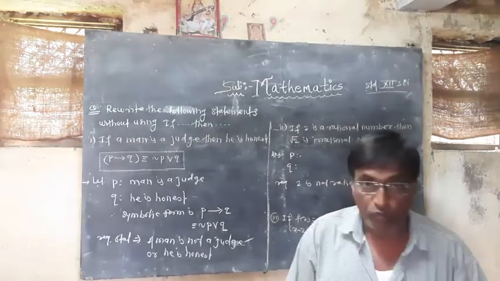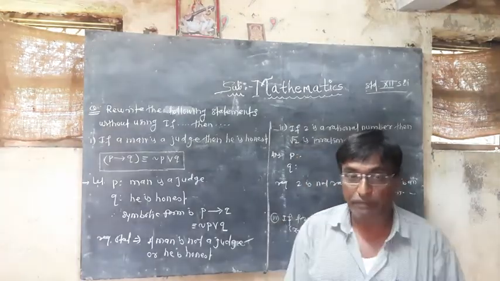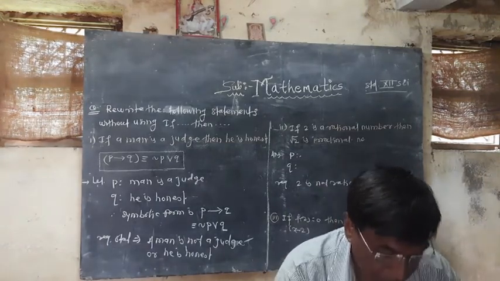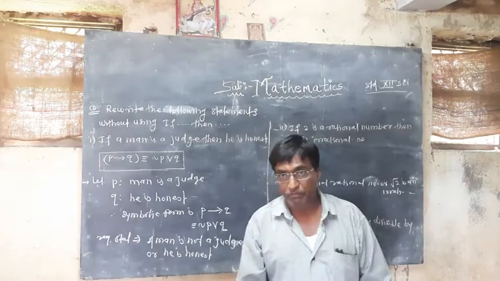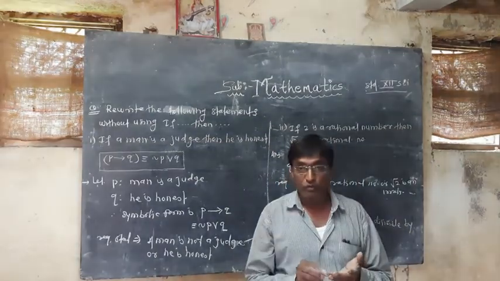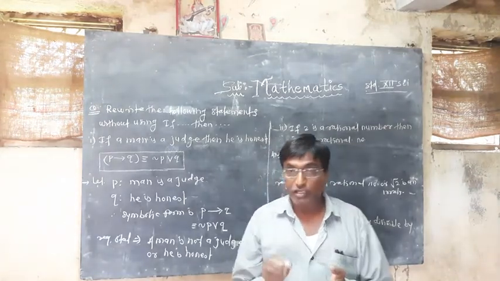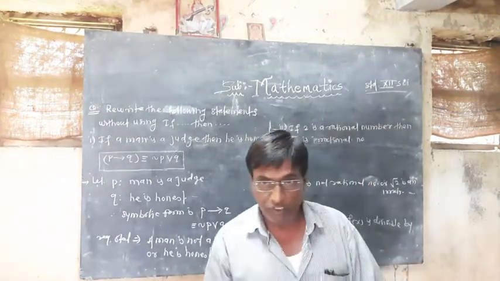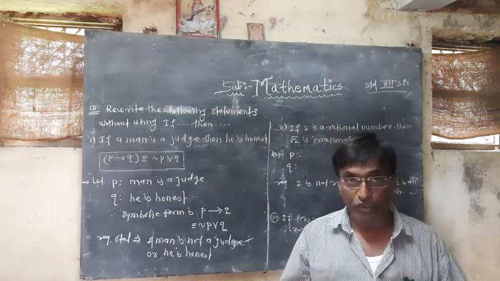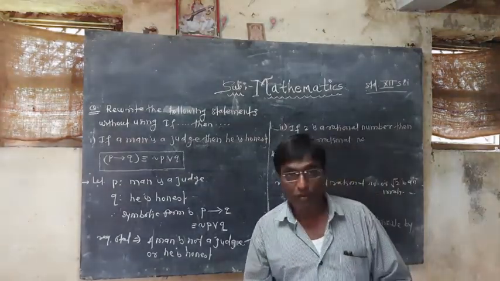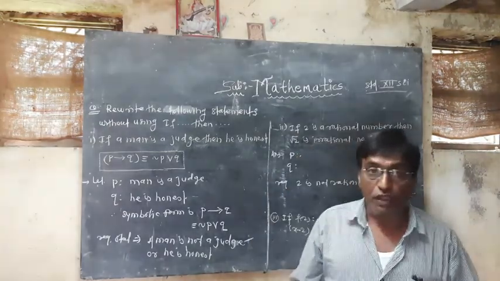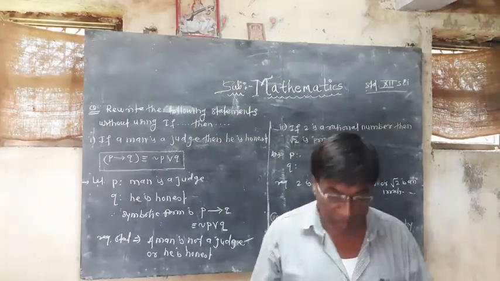Next I will provide you the algebra of statements. There are some rules of the algebra of statements, just like commutative, associative, identity, complementary, absorption rules. So like this, algebraic rules are there. I will send you a photograph of those formulas, and now I will take some examples on those formulas.